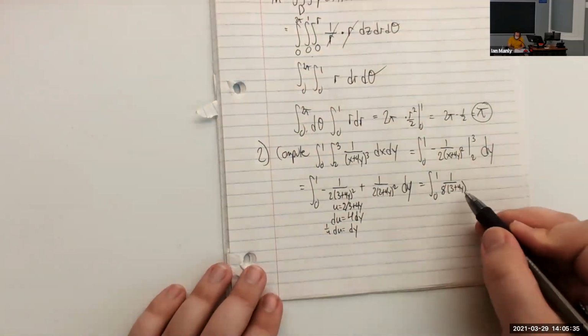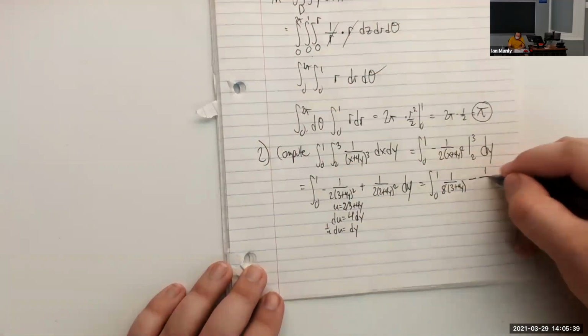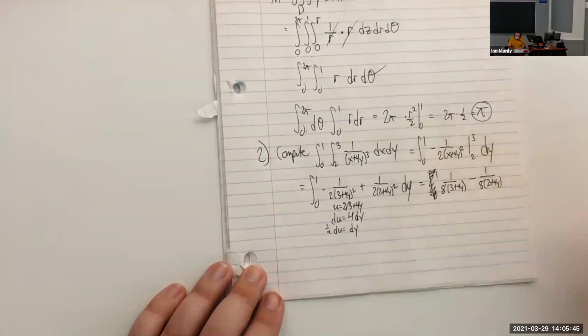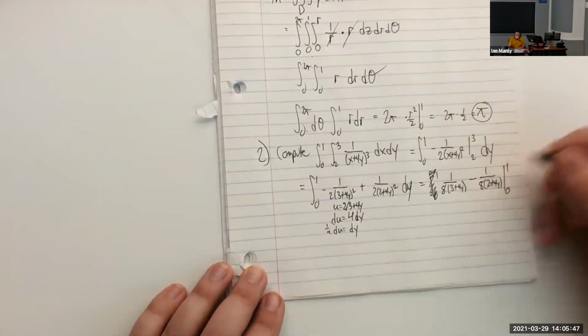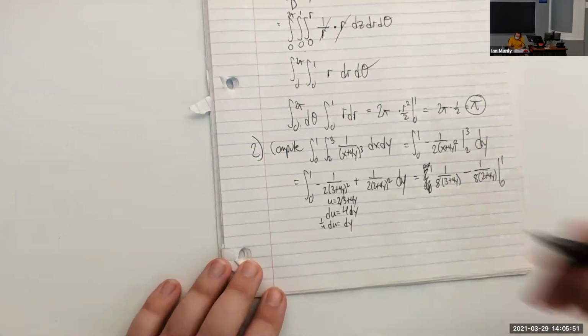All right, so we have this for this integral. And for the next one, for the same reason, we're going to have 1/8 and then 2 plus 4y here. Oh, we already did the integral. Whoops, we don't have that anymore. And this goes from 0 to 1 right here.